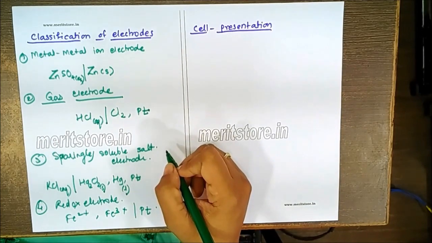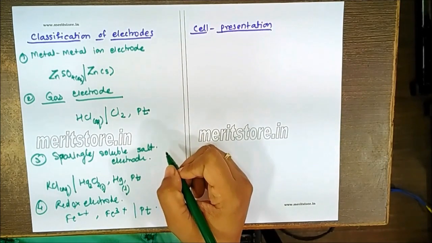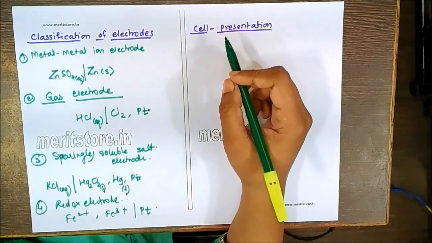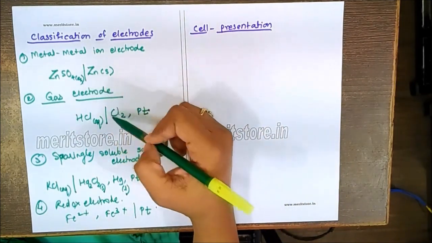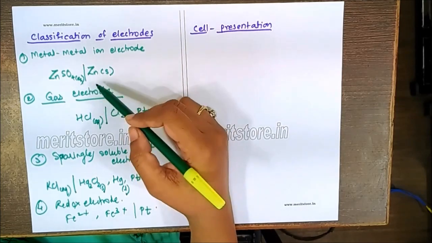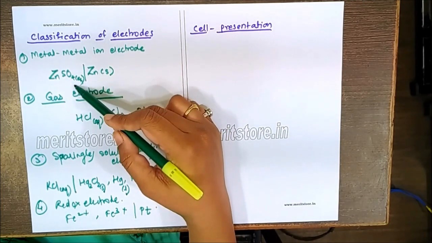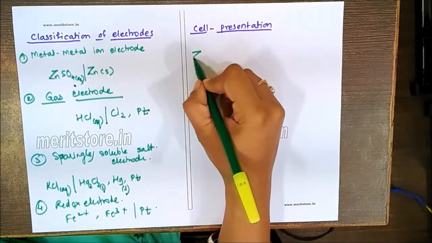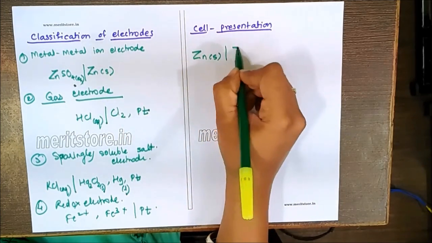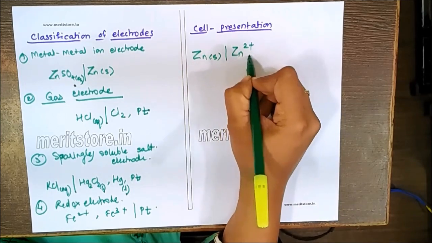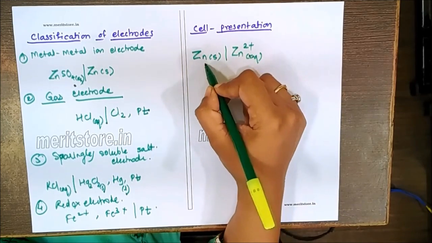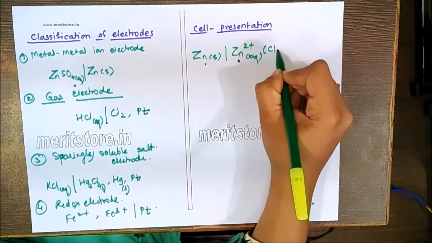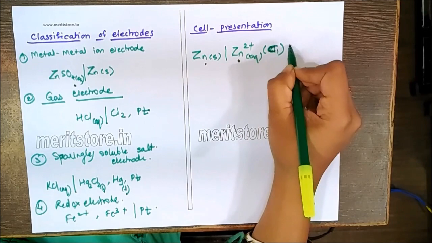Now, in case of cell representations, we can use these different electrodes for the combination. A single vertical line indicates the boundary between the metal and its electrolyte. So, if I have to combine two things, for example, zinc solid in contact with Zn2+ solution, this indicates zinc is in contact with its own ions. You can provide the concentration of this particular solution.